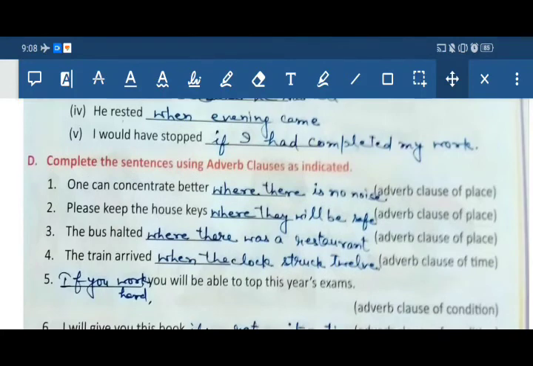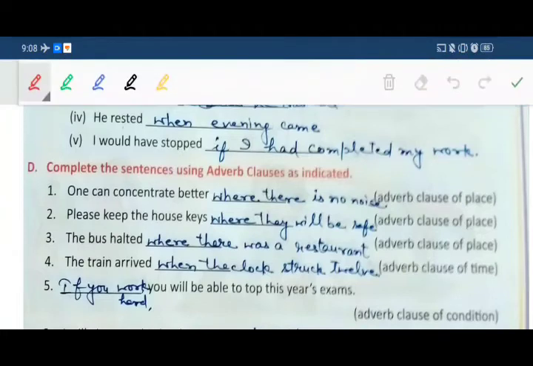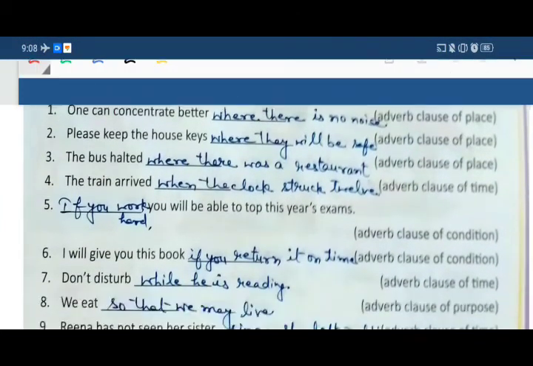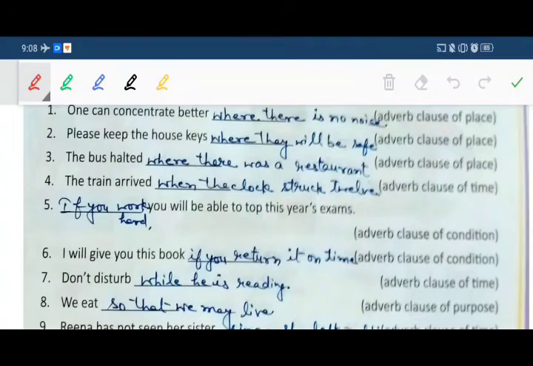Complete the sentences using adverb clauses as indicated. This exercise is very important. Already indication is given in brackets. First you have to use adverb clause of place: one can concentrate better where there is no noise. Second, adverb clause of place: please keep the house keys where they will be safe. Next is the bus halted. You have to fill adverb clause of place: where there was a restaurant.